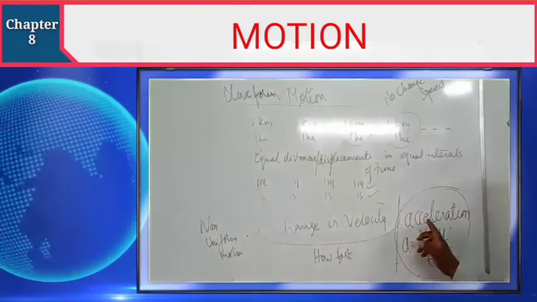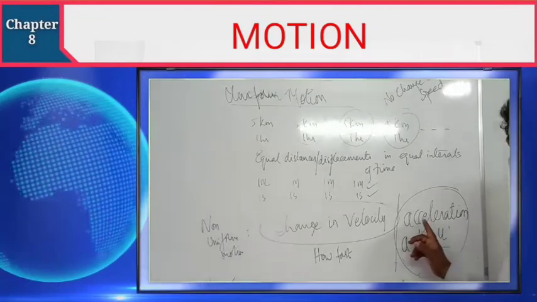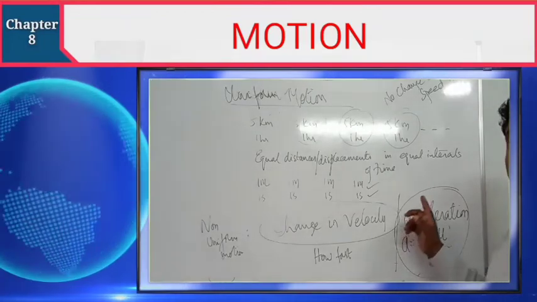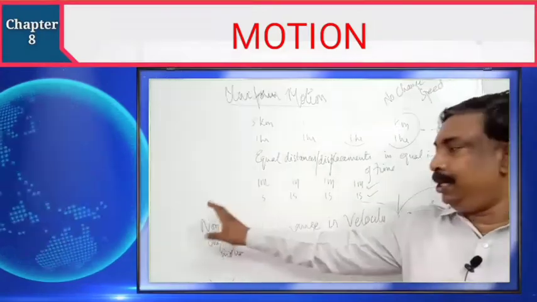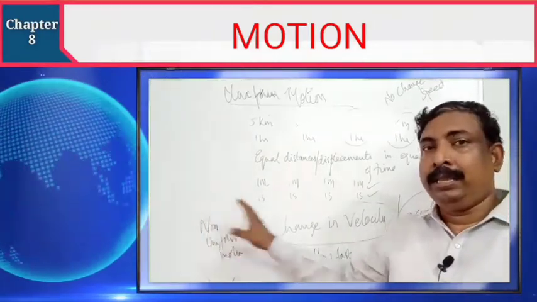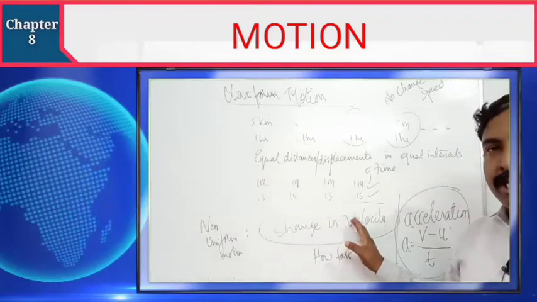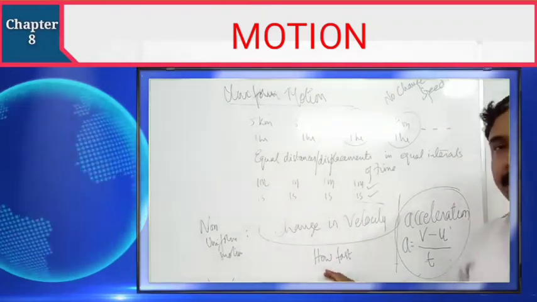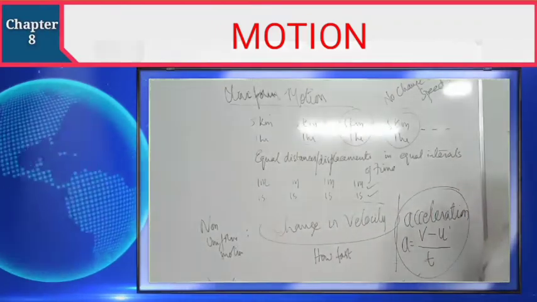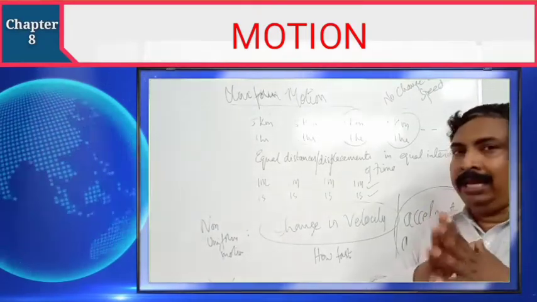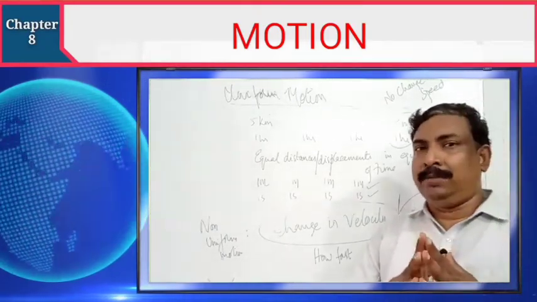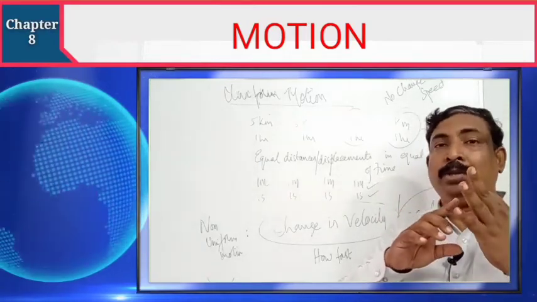Now, once again, we'll come to the word acceleration. What is acceleration? Rate of change of velocity. Whenever an object is in non-uniform motion, it means there is a change in velocity. How fast that velocity is changing, we call acceleration. Okay? So, we learned three new terms. What are those?